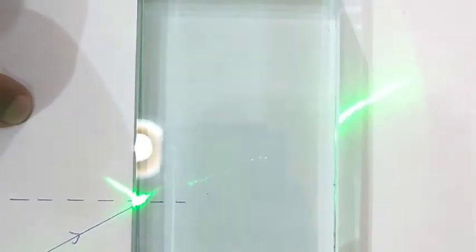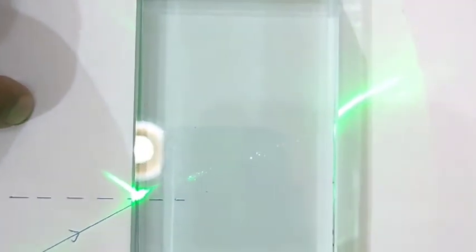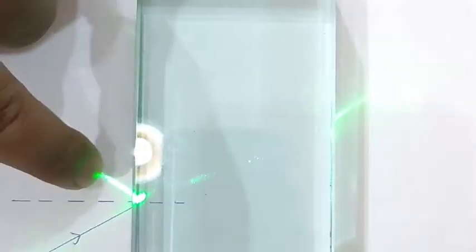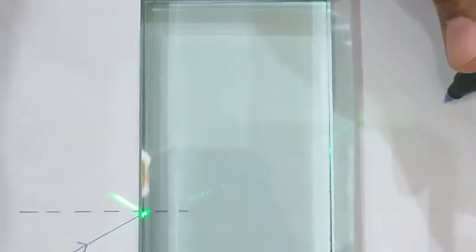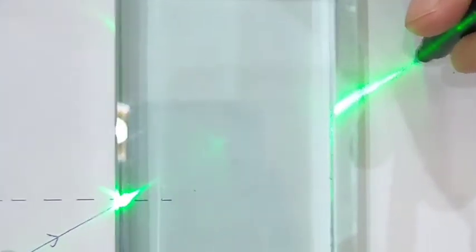It is striking here. And another ray, this is here. This ray is returning back. So this is the partially refracted ray. And this is the partially reflected ray, and this is the refracted ray. Okay. Now I'll place this point here. This is the point. The ray is going here in this direction, and I'll locate this point here where the ray is obtained. I'll place these 2 points.